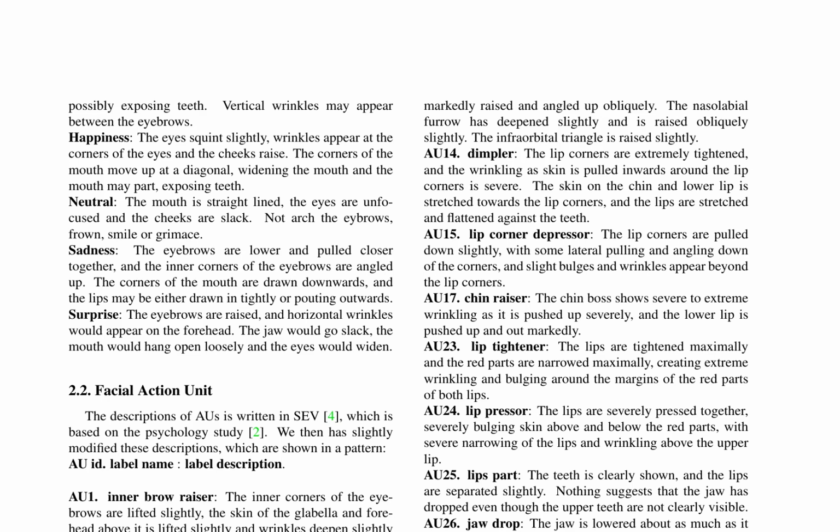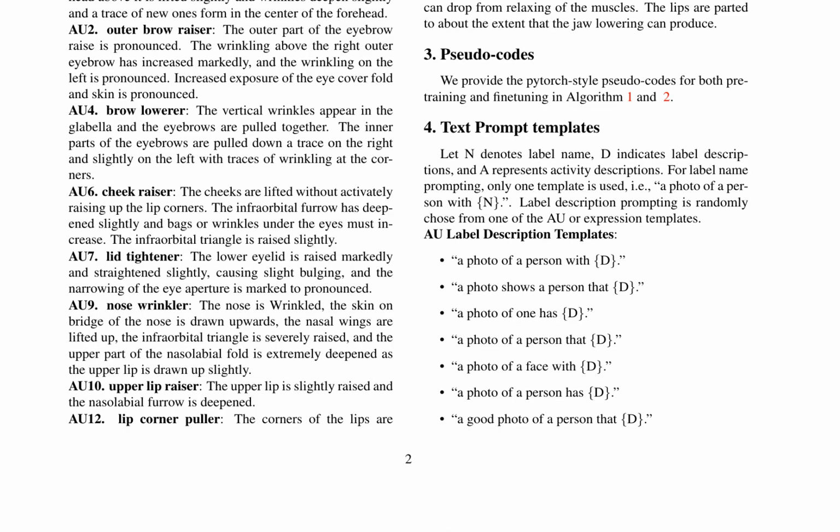Text prompt templates are used to generate label name and description prompts. The label name prompts use a single template, "a photo of a person with N", where N represents the label name. The label description prompts use one of 7 templates, which are randomly chosen to generate a prompt. These templates include phrases such as, "a photo of a person with D", or, "a photo shows a person that D", where D represents the label description. Overall, the supplementary material provides a comprehensive description of the activities, label semantics, and pseudocodes used in the Weakly-Supervised text-driven contrastive learning for facial behavior understanding framework.